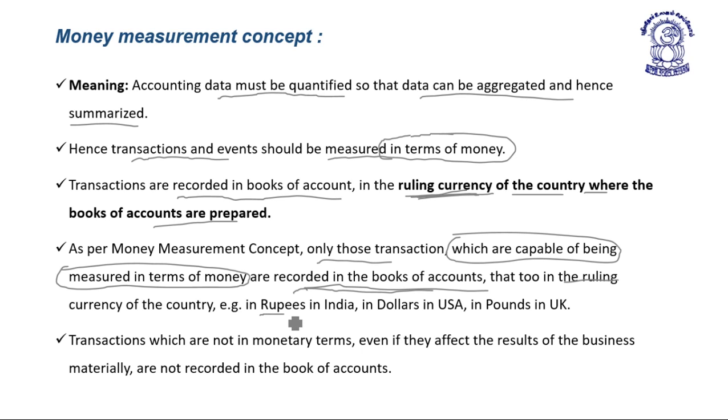For example, rupees in India, dollars in USA, and pound in UK. So transactions for an enterprise whose books of account are prepared in India are recorded in the ruling currency, that is Indian rupees.